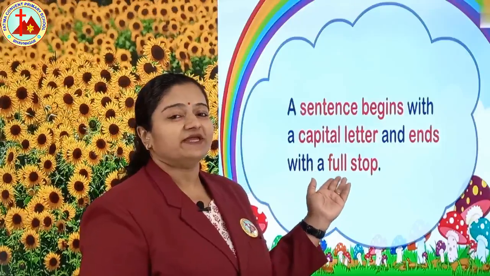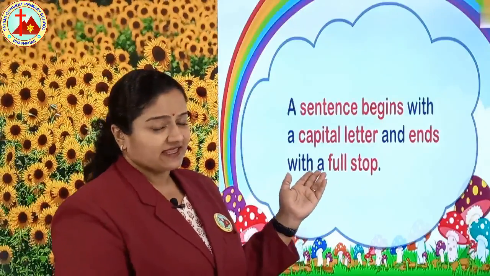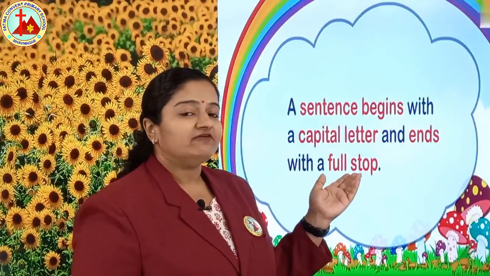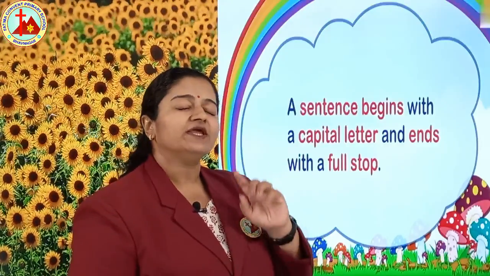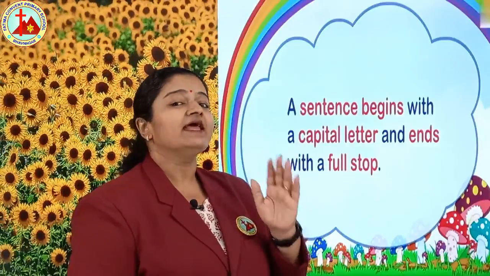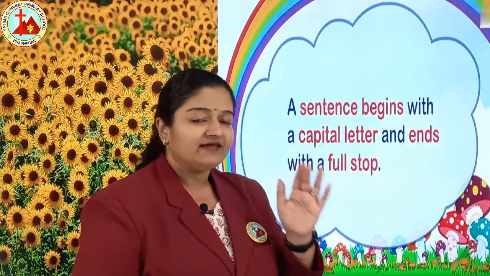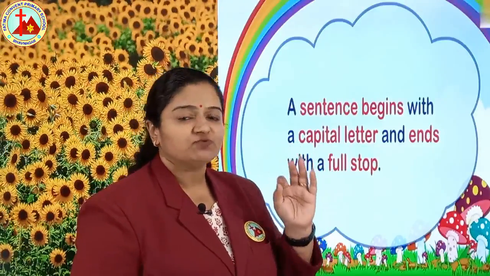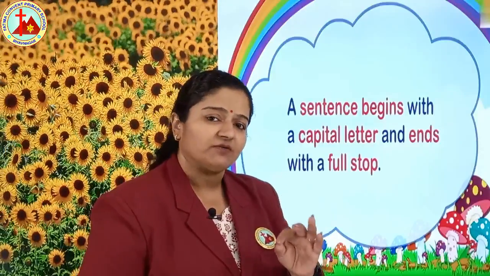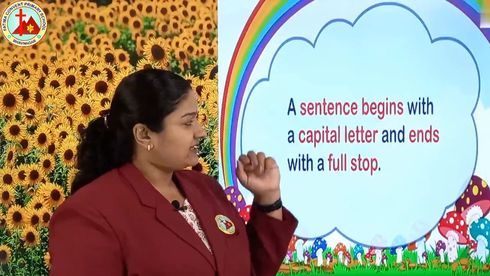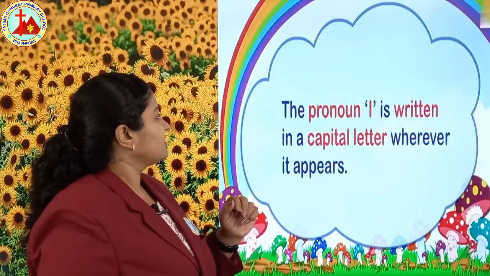So this is the meaning of this sentence. Again I am telling, if you are writing sentences, the first letter should always be capital, and when the sentence ends, that time you have to put a small dot. This small dot is called full stop. Yes my dear children, let's go ahead.